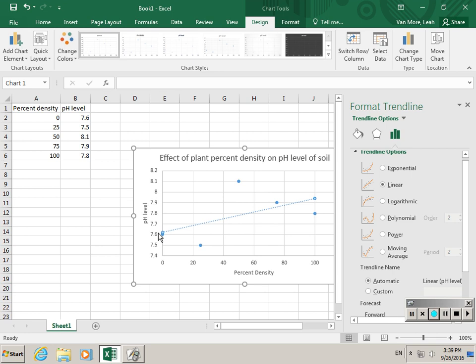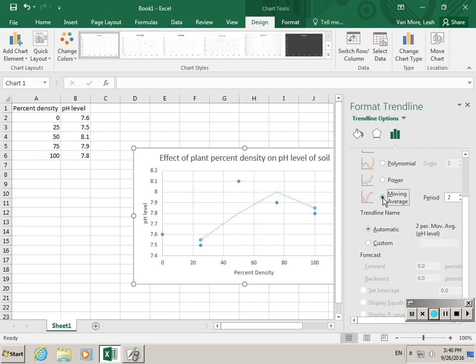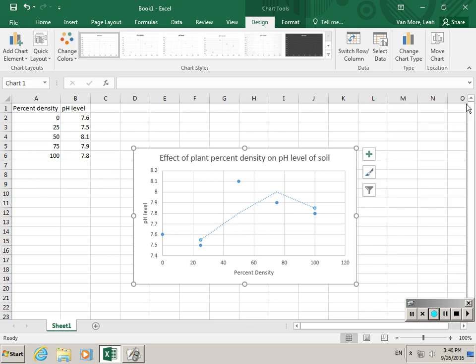So if I hit linear, I get this. But then let's say I want to go forwards, let's say 20 periods. Okay, so I put in 20 and I say enter, and that forecasts my trend line forward to 120. So that's a really good way to extrapolate data forwards or backwards if you had something that is not 0. I'm going to take that out here and I'm going to go back to moving average, and I think that's fine. So now I've got my trend line. I can click out of that.